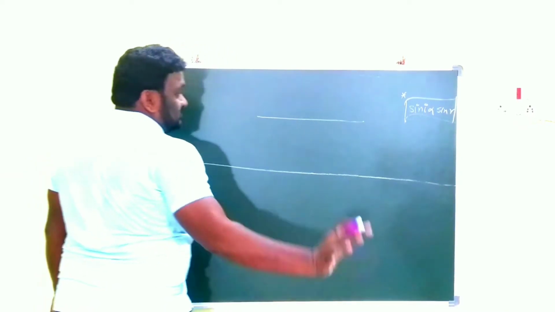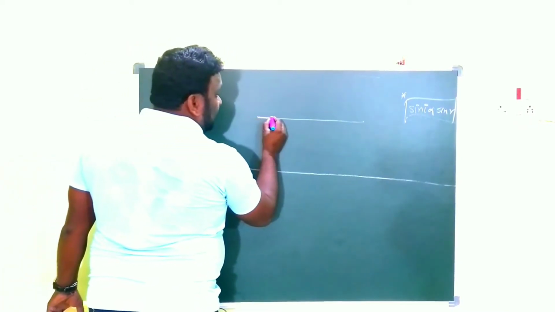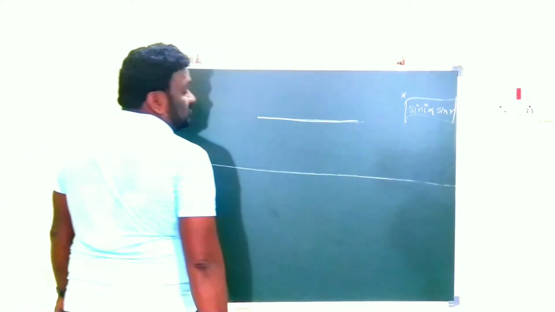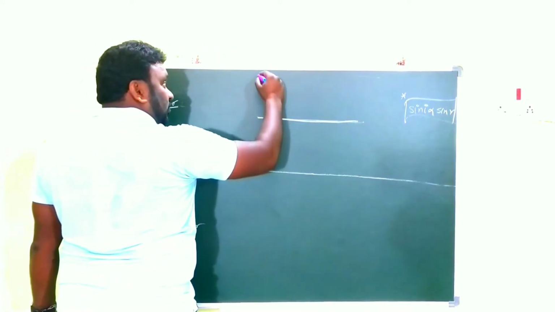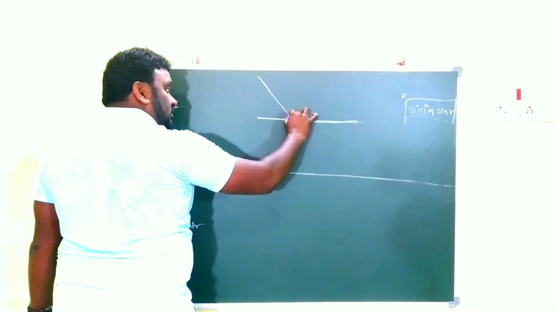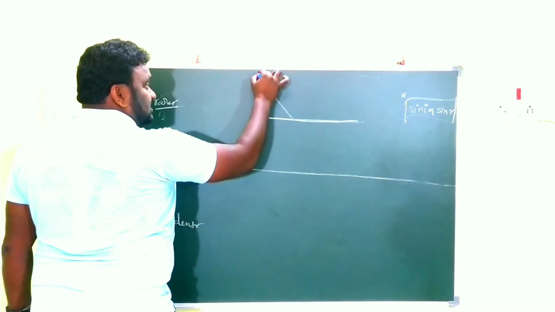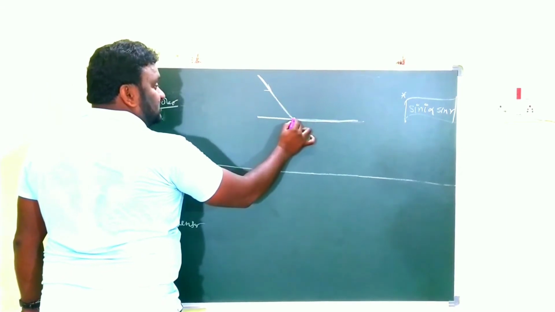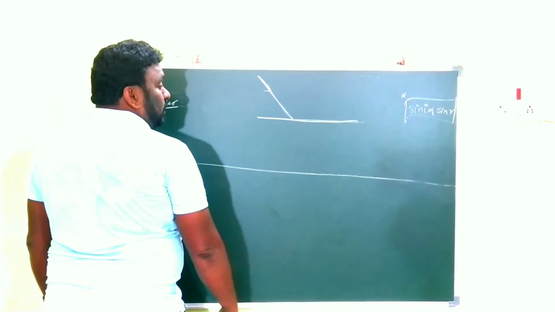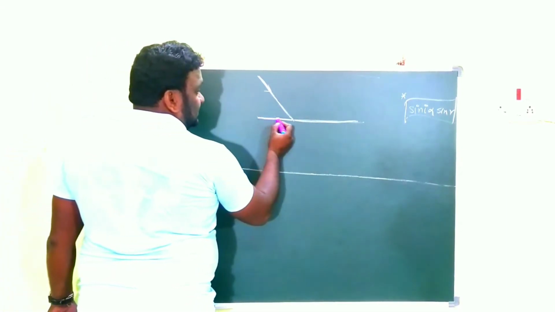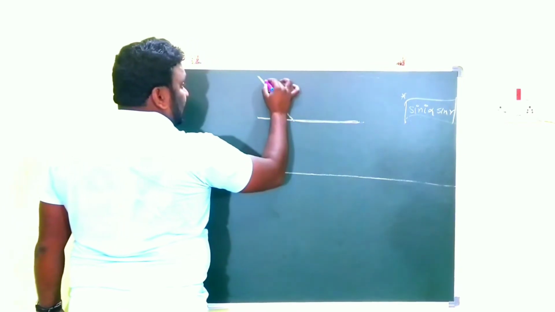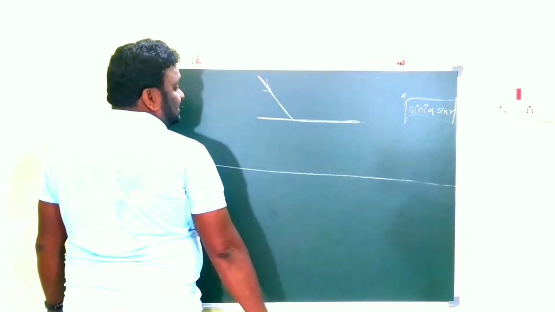So generally, just imagine this is the interface, and here this is one incident ray. And this point is what we call the point of incidence. This line is the interface and this one is the incident light ray.